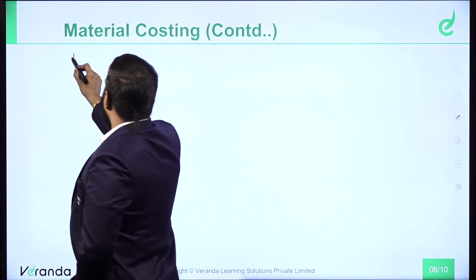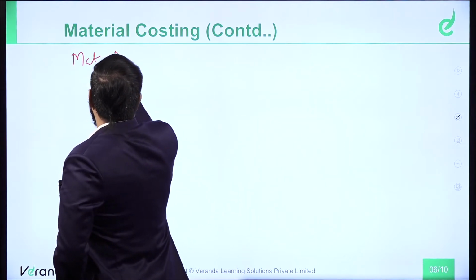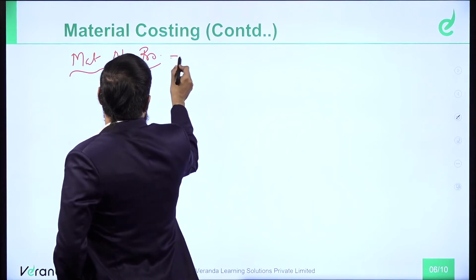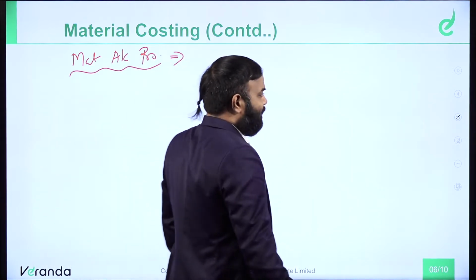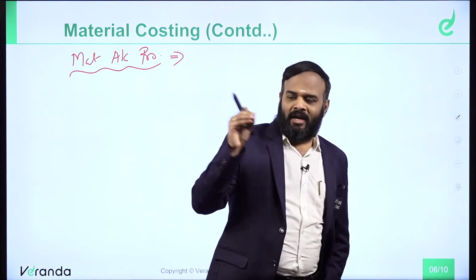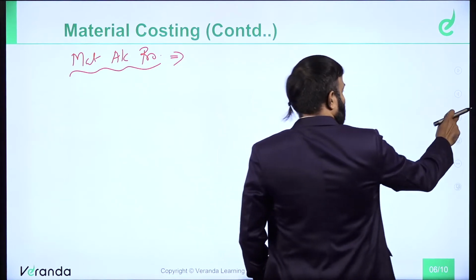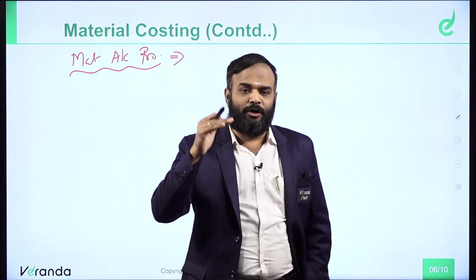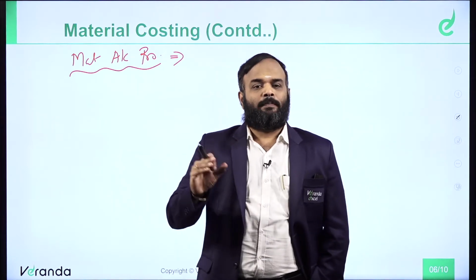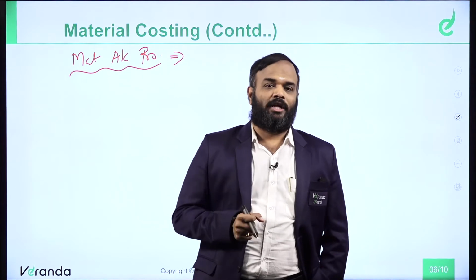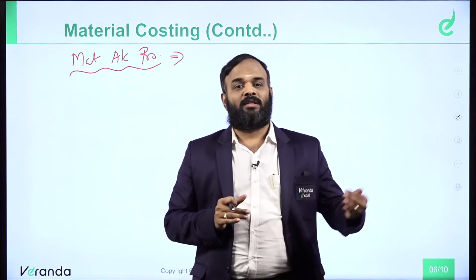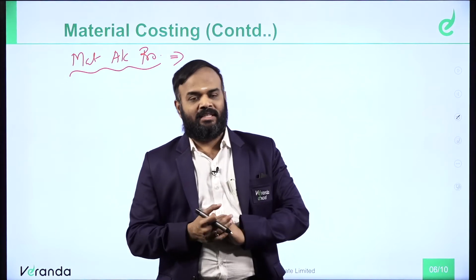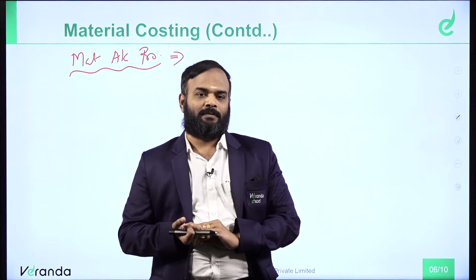Unless you record and account properly, it is very difficult for you to reduce the cost. That process is called material accounting procedure. I want to reduce the cost. For that, I have to record properly, account it properly. That is called material accounting procedure.